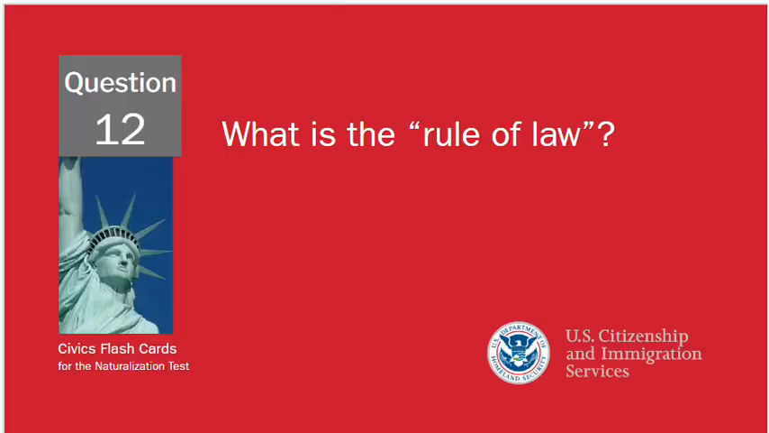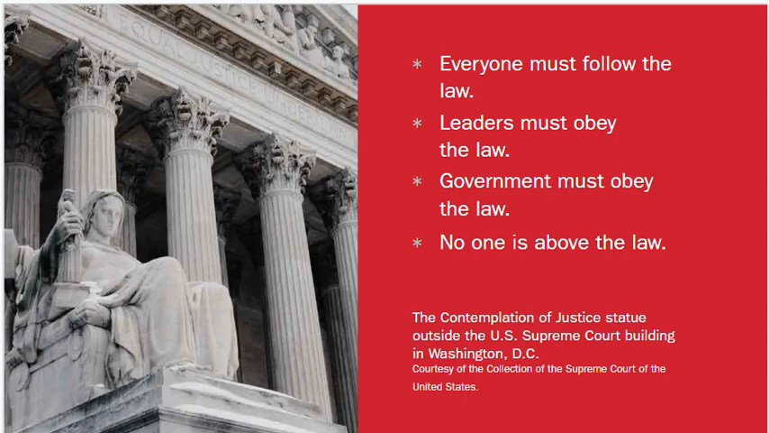Question 12, what is the rule of law? It says that everyone must follow the law. These are all acceptable answers. Leaders must obey the law, government must obey the law, and no one is above the law. That means that everyone is held responsible for their actions. When they say above the law, that's what they're talking about.